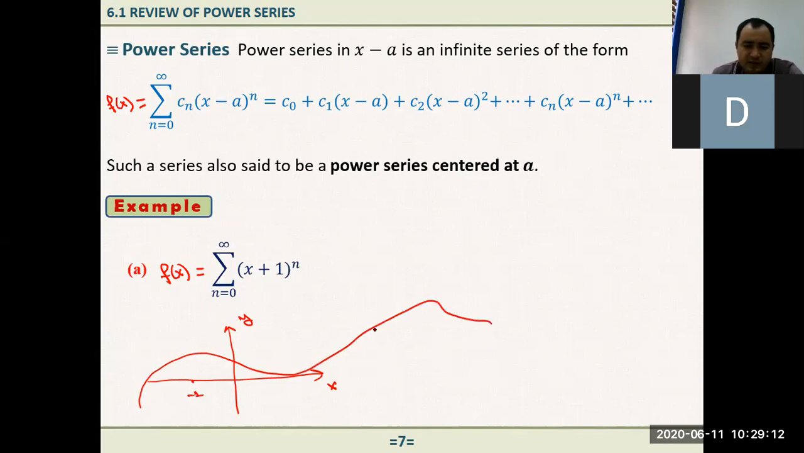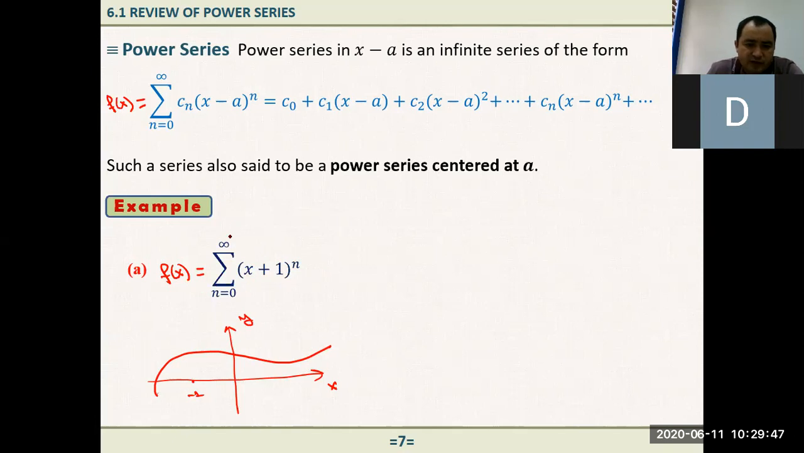Something like this. Maybe this part I don't have to draw. Let's say something like this. Okay, centered at a, but here centered at -1. What do we mean by this? Here, our function is given, some kind of complicated function, and that is the power series representation of this function.